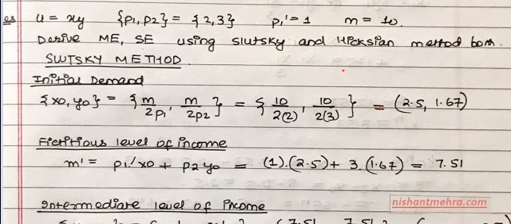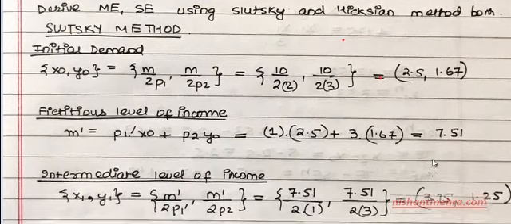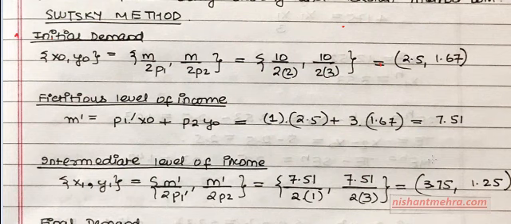So when you have u equals xy, the demand function is of the form m by 2 p1 and m by 2 p2. You just plug in the values. You are given m as 10, p1, p2 are 2 and 3 here. So what you get is 2.5, 1.67. Am I clear on this? Now, this is your first step. First step, what is it that you have found out? You have found out the original demand vector.